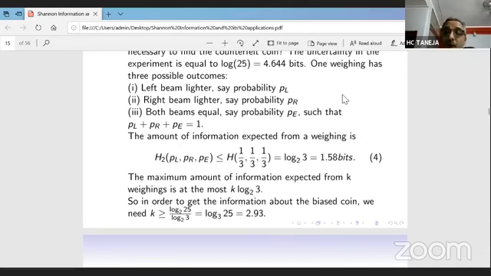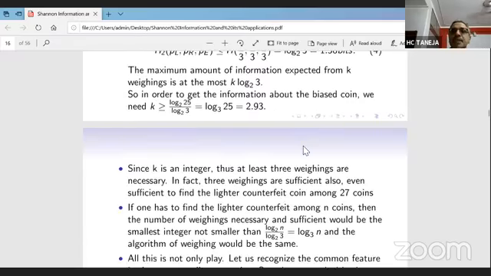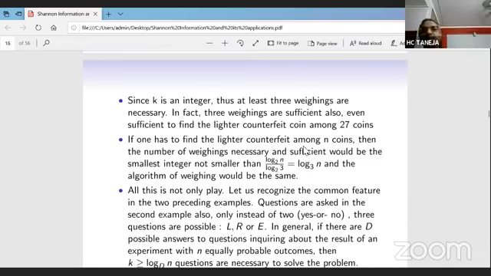But you have the entropy that is 1.58 bits, or you can say log of 3 to the base 2, but you have entropy in the system log of 25 to the base 2. So we can simply calculate that the number of weighings must be greater than or equal to 2.93. Now weighings are complete weighings, it can be either 2 or 3. So the number of weighings should be 3. So entropy gives us the answer that the coin can be identified in 3 weighings.